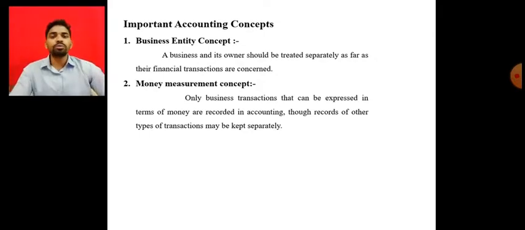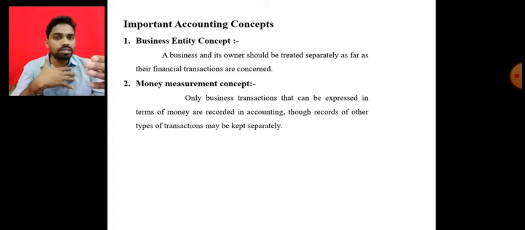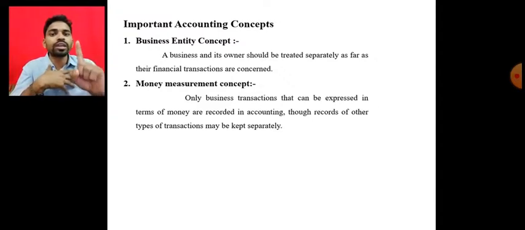Suppose X is going to start a business, and the capital is rupees 50,000, stock of 2 tons, and 5 machines. Out of this information, only the capital of rupees 50,000 can be recorded in the account books.